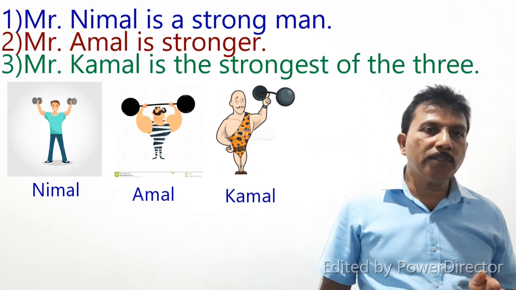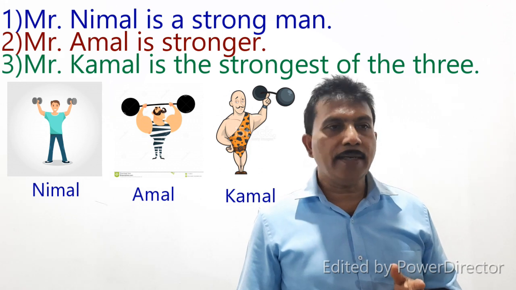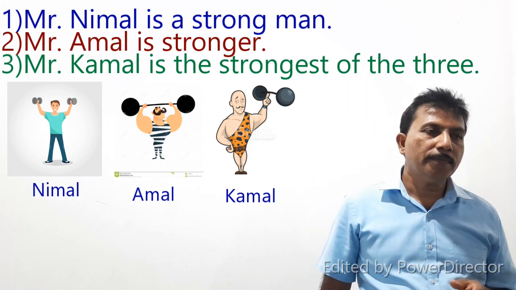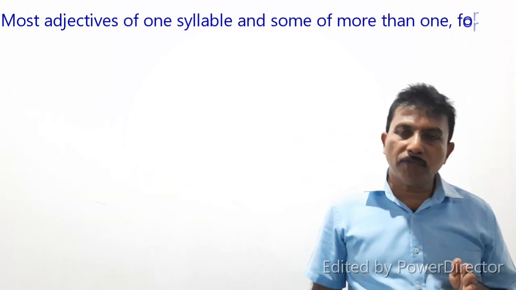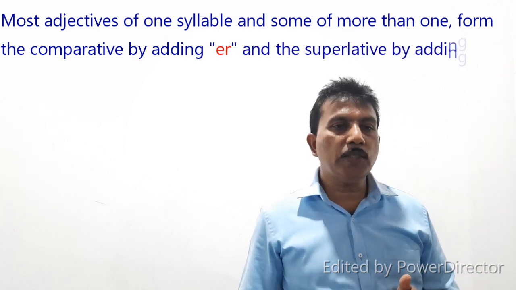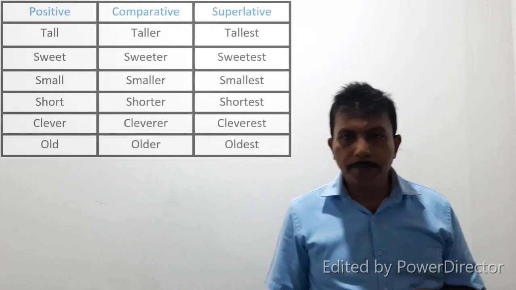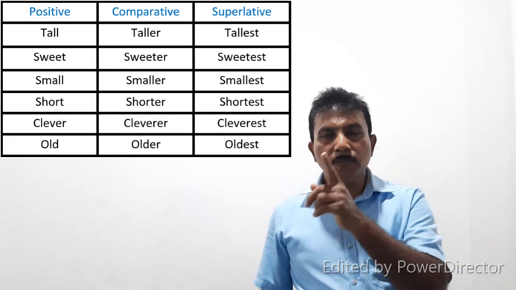A great many short adjectives form their comparative degree by adding er and their superlative by adding est to the positive. Most adjectives of one syllable and some of more than one form the comparative by adding er and the superlative by adding est to the positive. Then look at these examples. Then you can see the positive degree, comparative degree and superlative degree.